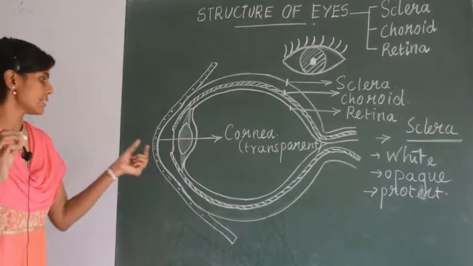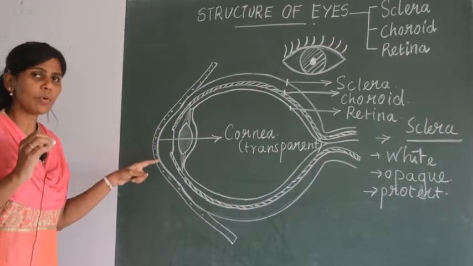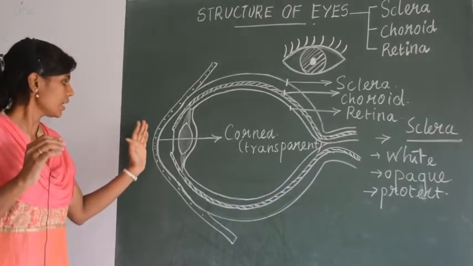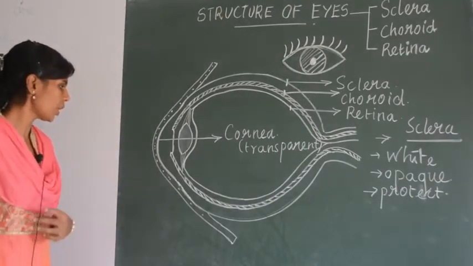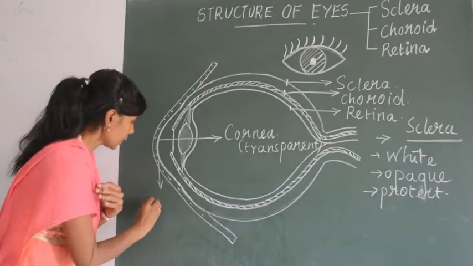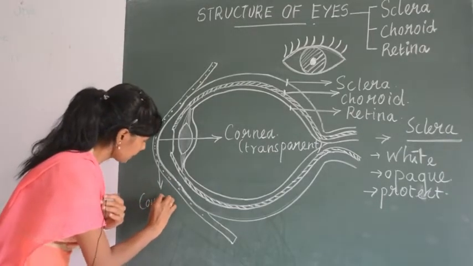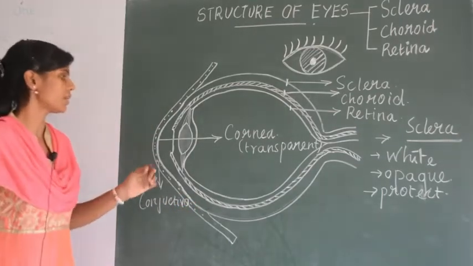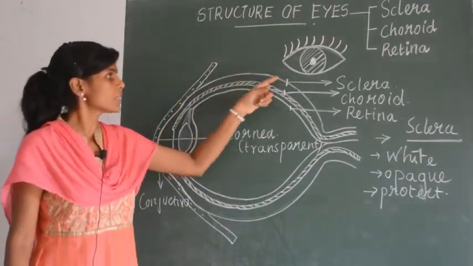Okay, and then can you see one more membrane just before the cornea? This is called the conjunctiva. What is it called? It is called the conjunctiva. It is a delicate membrane. This is the conjunctiva. So the outermost layer is